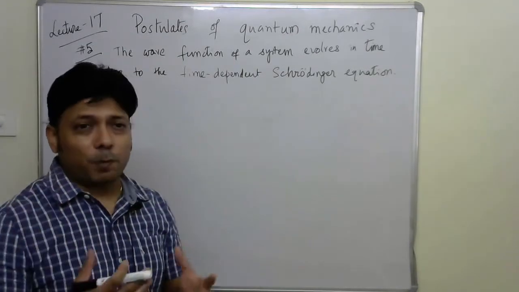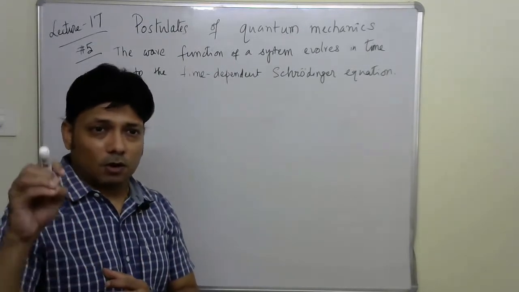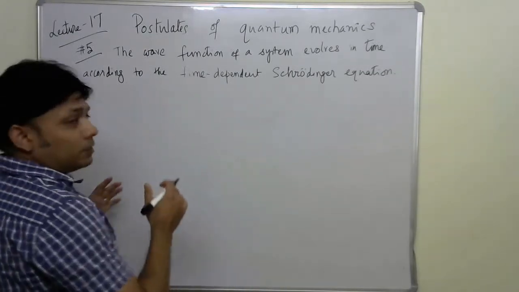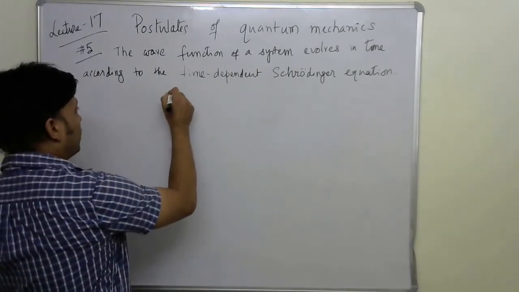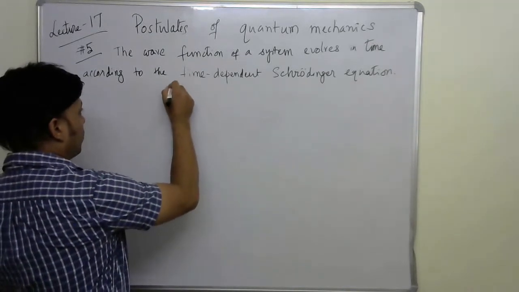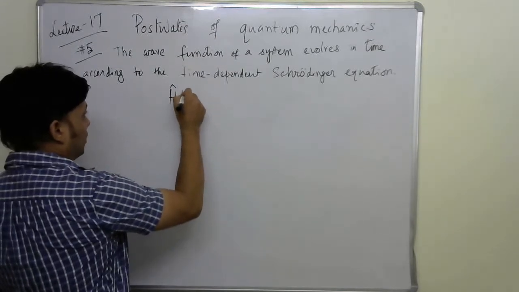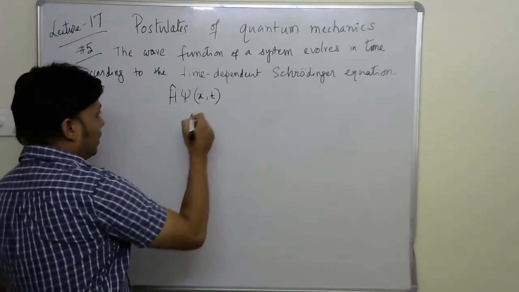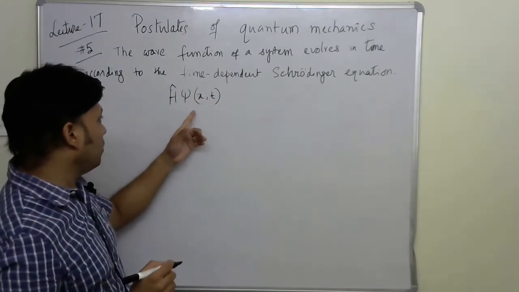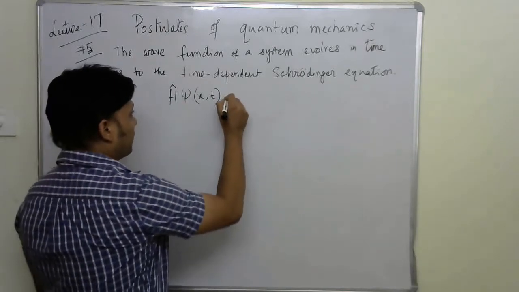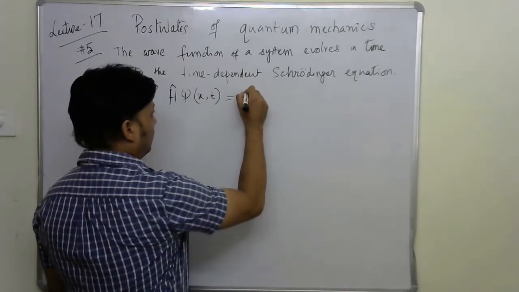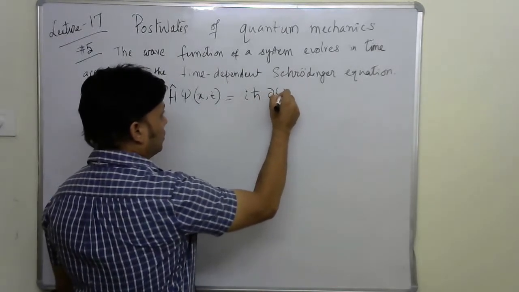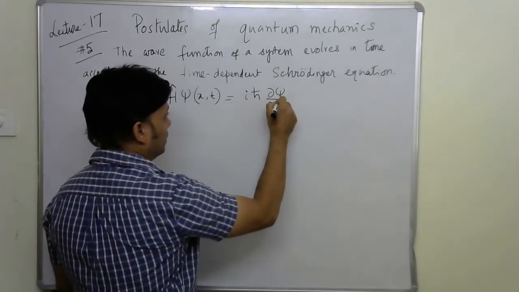Its time dependent behavior depends on the time dependent Schrodinger equation. So what was the time dependent Schrodinger equation? Once again, I write it in a shorter form. H, the Hamiltonian operator, when it operates on a wave function which depends on both x and time t, is equal to i h cross del psi del t.